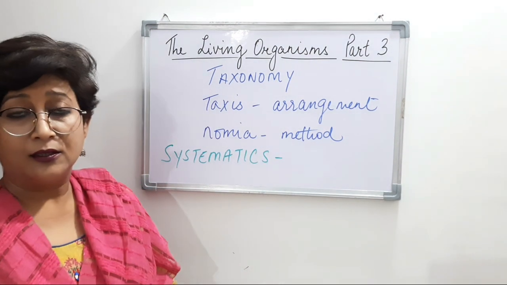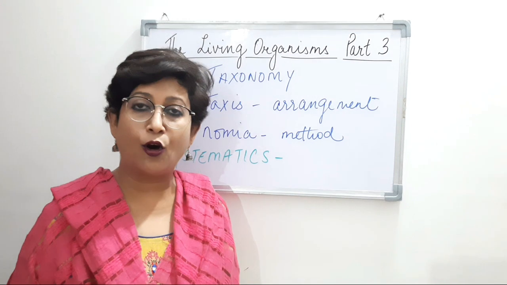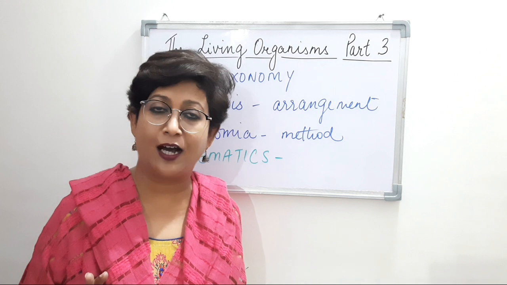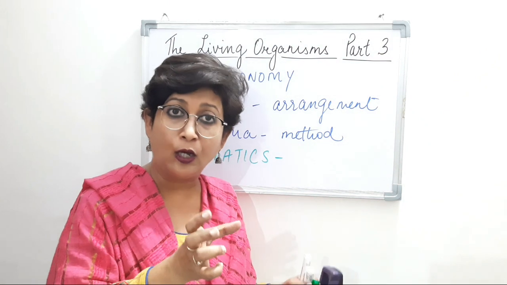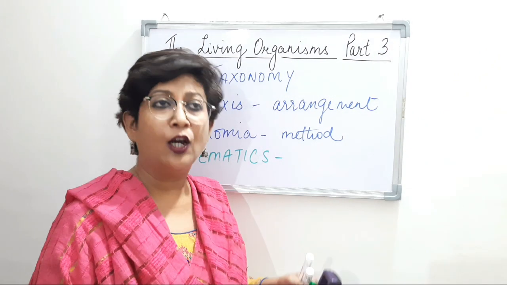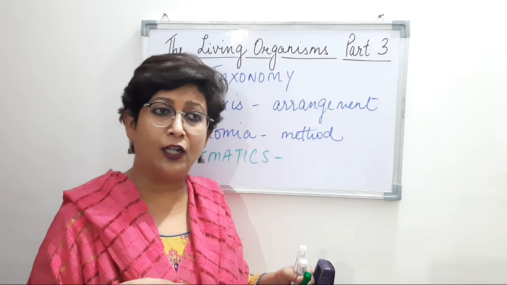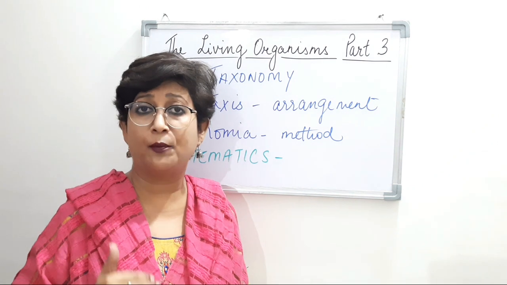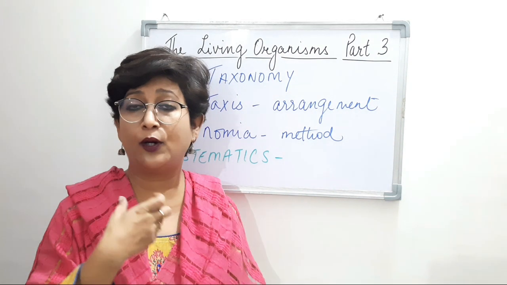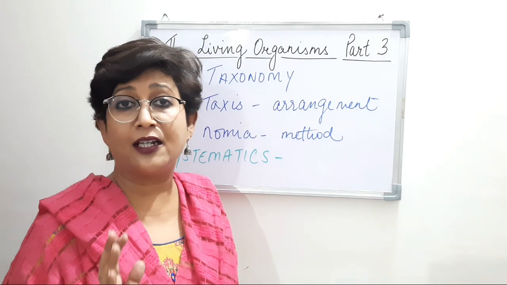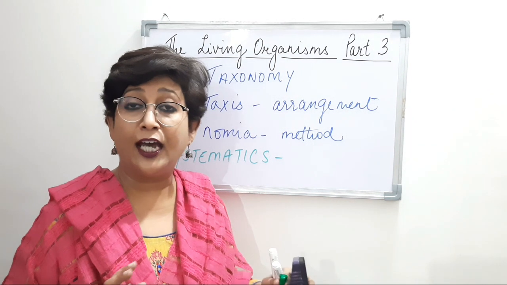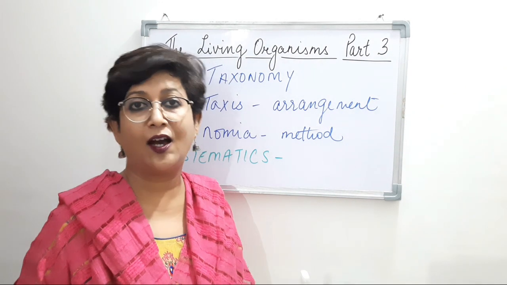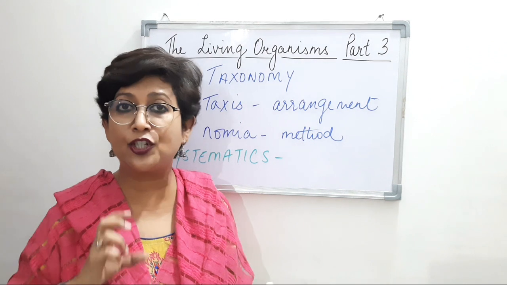Right, so we discussed that taxonomy is the naming and grouping of organisms based on their similarities into a particular group or category, or we will say a particular rank. So that is what a taxonomic hierarchy is. Now when we use the word systematics, systematics tells us about the evolutionary relationship that the living organisms on earth have.